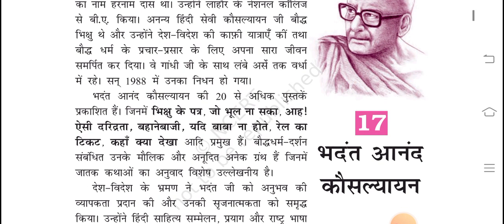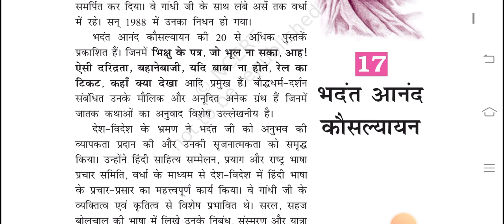While traveling in the country and abroad as a Buddhist monk, he made commendable efforts for the development of Hindi language and Hindi literature. He stayed with Gandhiji in Wardha for a long time. He propagated Hindi in the country and abroad through Hindi Sahitya Sammelan, Prayag, and Rashtra Bhasha Prachar Samiti in Wardha. His essays and travelogues are written in simple, easy, colloquial language.